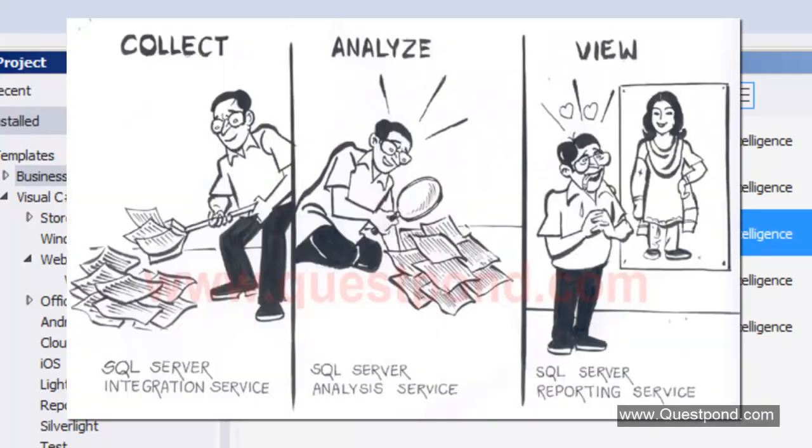And before we move ahead, here is a nice cartoon, which is created by my friend, Mr. Shitsikar. If you look at this cartoon, you will understand the importance of each one of these templates and where they are helpful in the BI cycle. So now that we know the role of SSIS, the role of SSAS, and the role of SSRS, we can now start executing our project. But before we execute our project, let us try to understand what project we are going to complete.